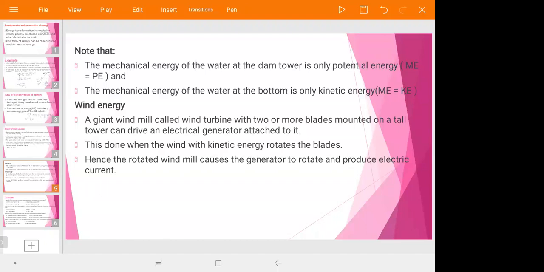The other point you must understand is that the mechanical energy of the water at the dam tower is only potential energy, as we have said above. In the dam tower, it has potential energy only, because it is at rest. There is no motion in the dam, therefore it has potential energy. Then the mechanical energy of the water at the bottom of the dam is only kinetic energy. When it hits the turbine, it has mechanical energy equal to kinetic energy. The potential energy above is changed into the kinetic energy of the water.